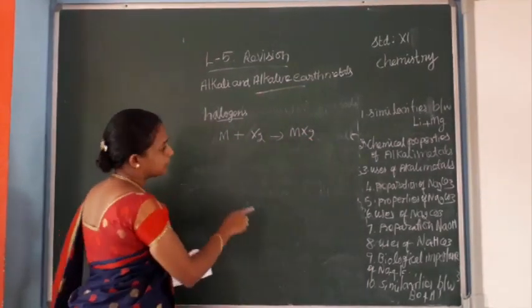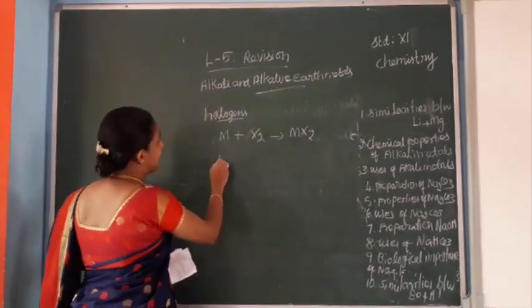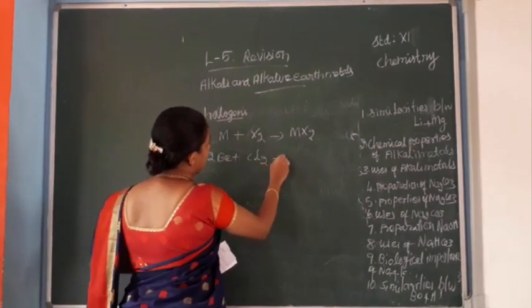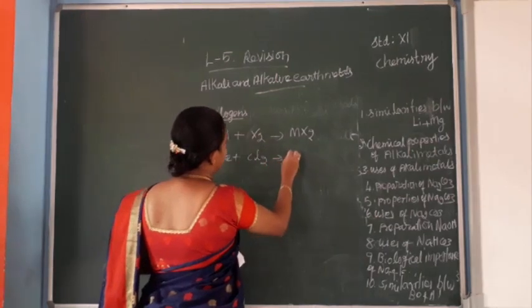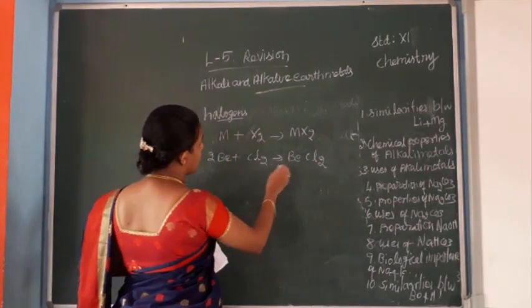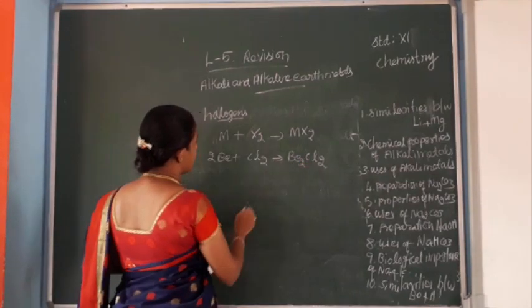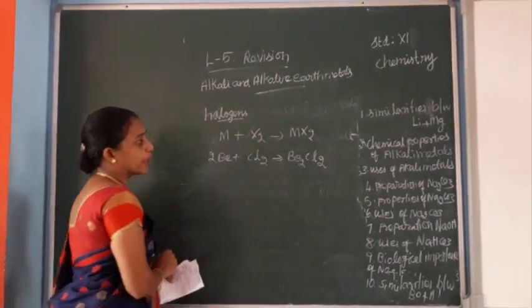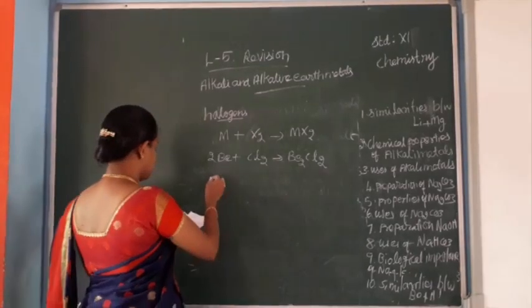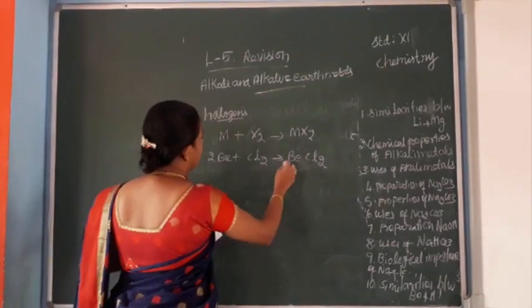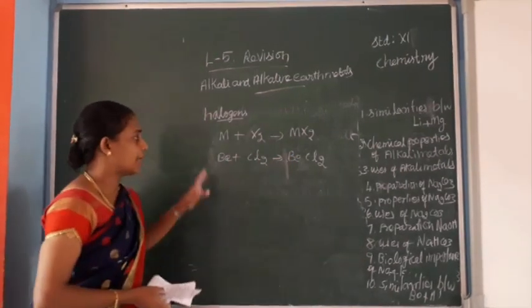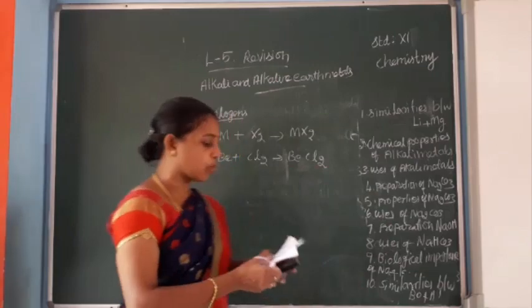For example, beryllium reacts with chlorine to give beryllium chloride.